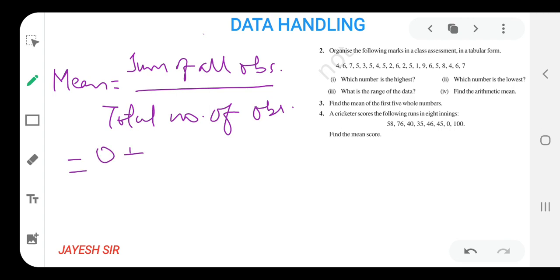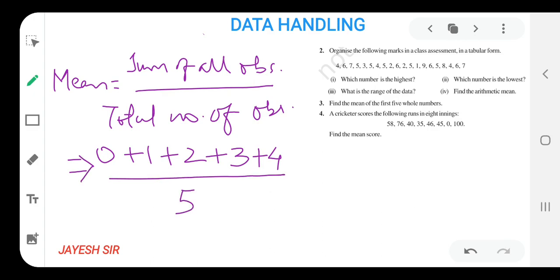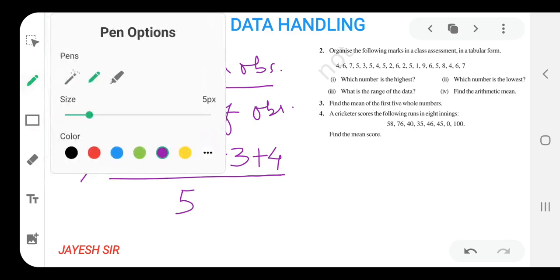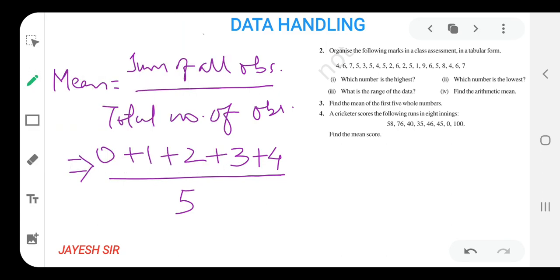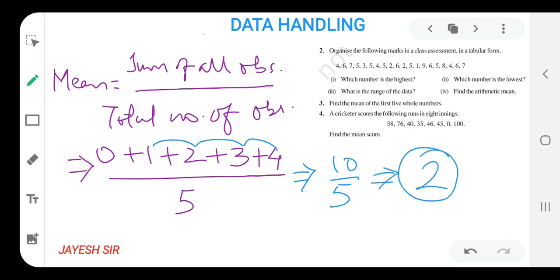So 0 plus 1 plus 2 plus 3 plus 4, and how many have we added? That is 5, the number of observations. So we'll add the numbers so that we can find it. 4 plus 3 is 7, 7 plus 2 is 9, 9 plus 1 is 10, 10 plus 0 would be 10 itself. So 10 upon 5, that means the arithmetic mean would be 2. I hope you all are getting it, friends, and that was the easier type of sum.